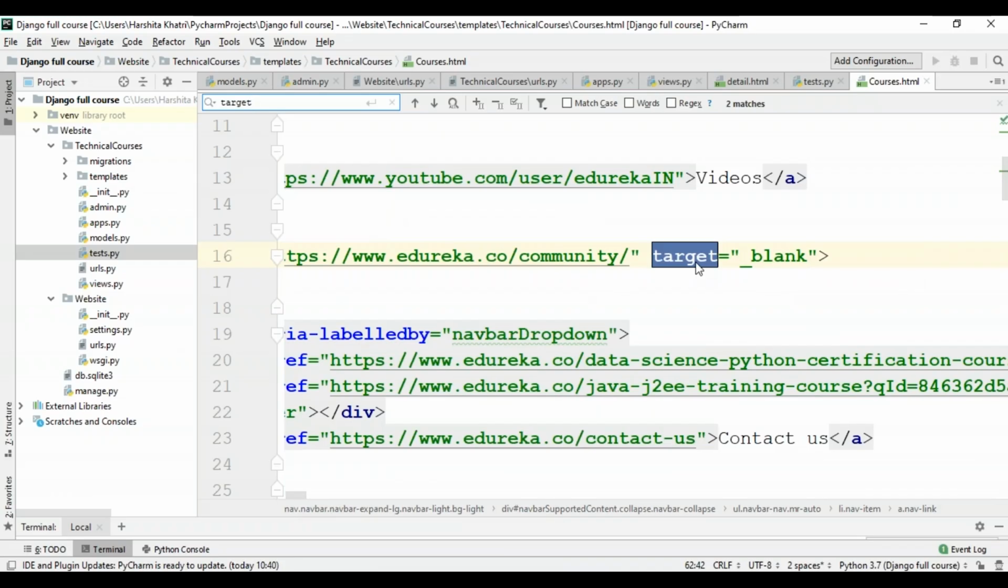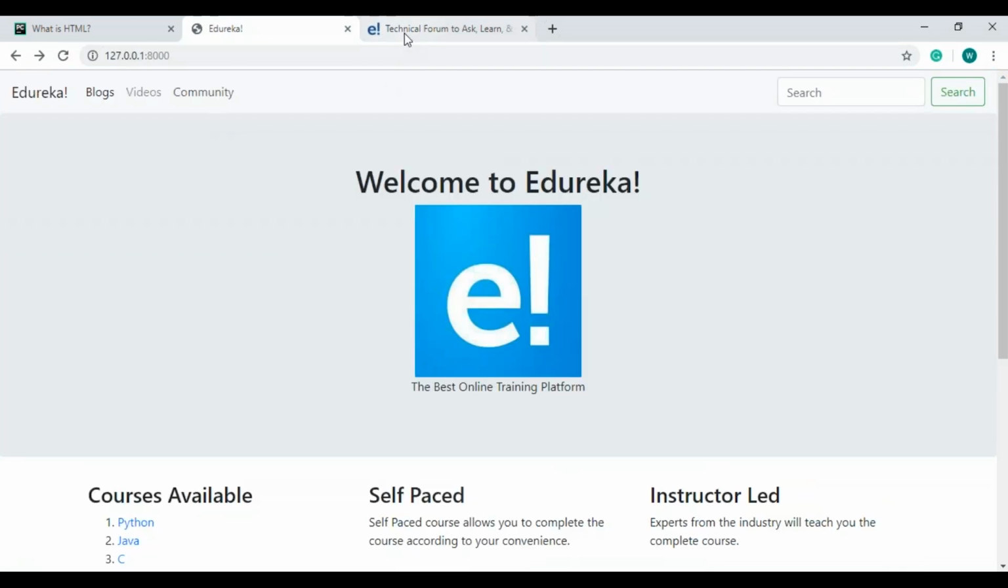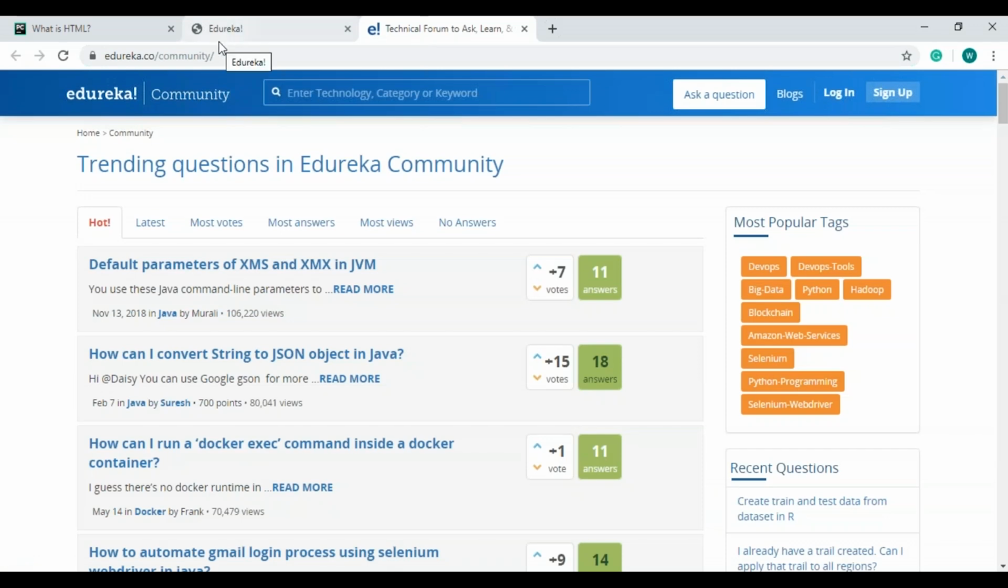In case you want your links to open in a new page, you can specify the target element as _blank. Now when you do this, what happens is when you click on the link, it will open on the new page. Okay, so there when I clicked on community, it has gone to the Edureka community website.